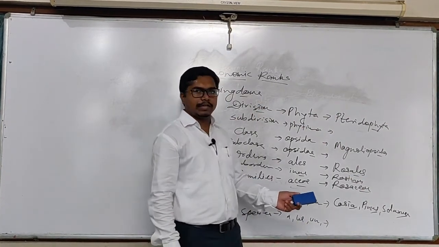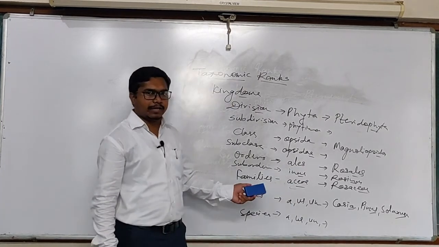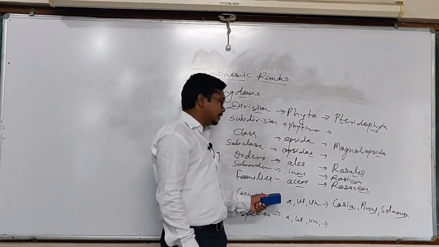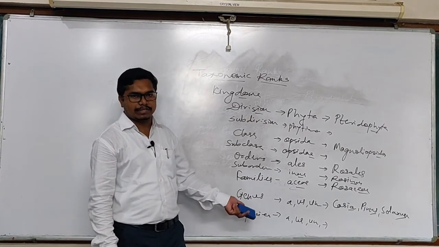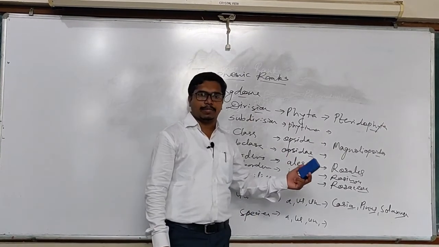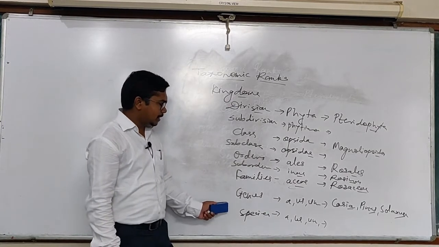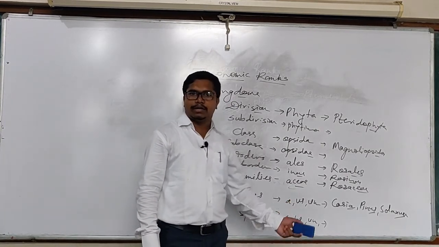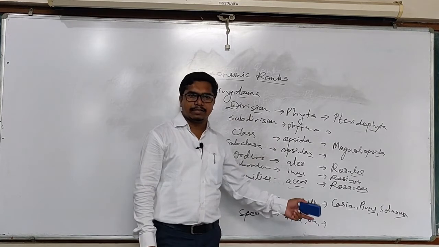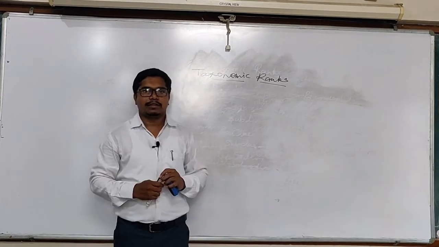While the family is again divided into a number of categories like subfamilies, tribes, subtribes, etc. And each category has a particular suffix. Likewise, the genus and families are again divided into a number of subcategories.